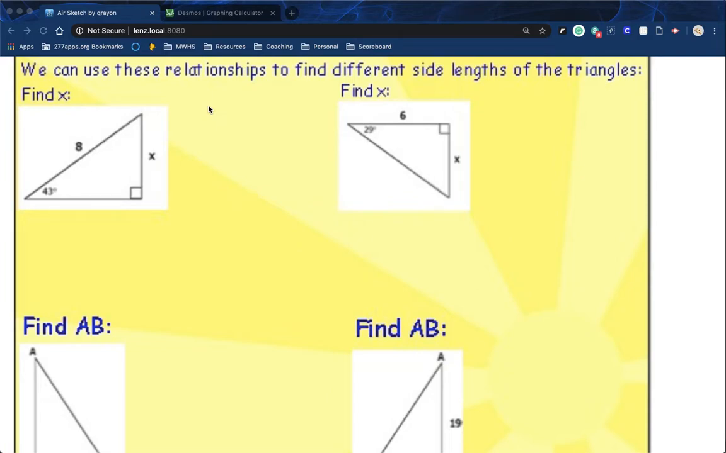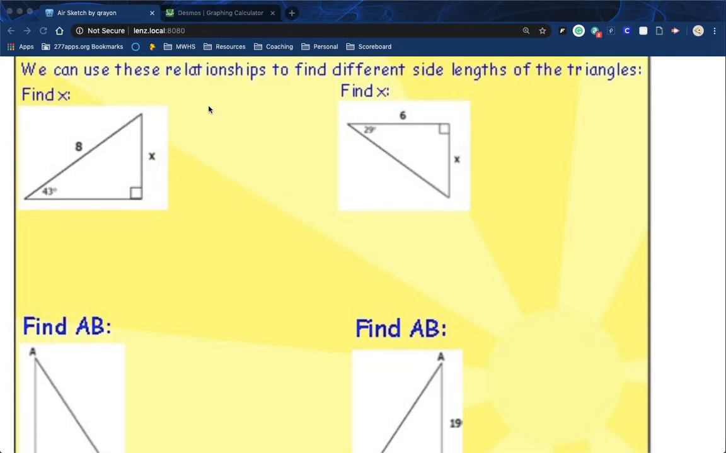Hi everyone. Today we are going to be doing a mixed review of 10.5. The last three videos you've watched have each focused on one trig function per day, where I just told you in the directions that we were using sine or cosine or tangent. Today, as you can see, it just says we are going to use the relationships to find the different side lengths. It just says to find x or to find a side length.